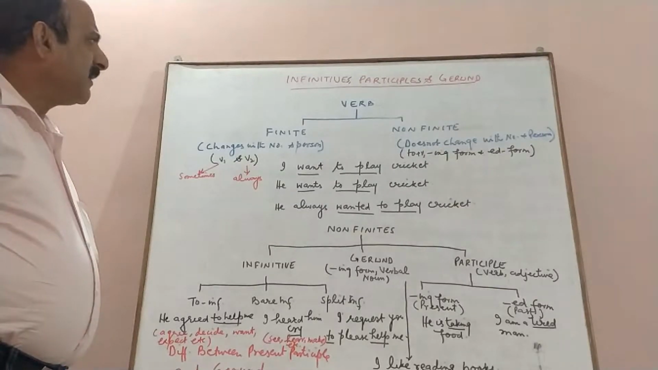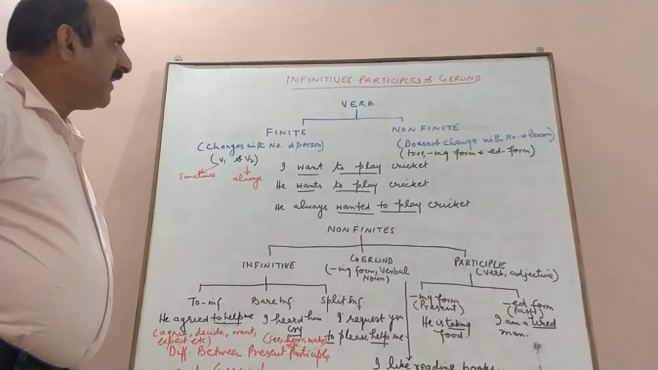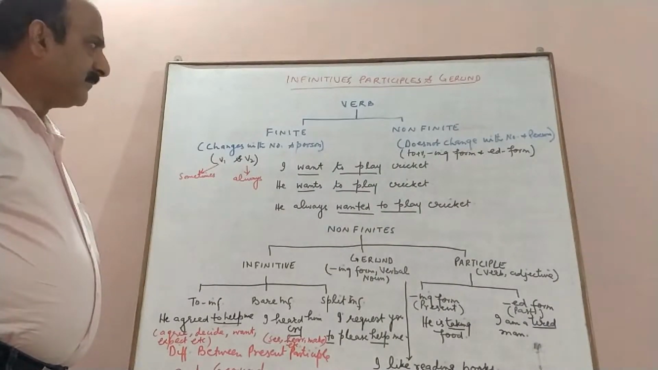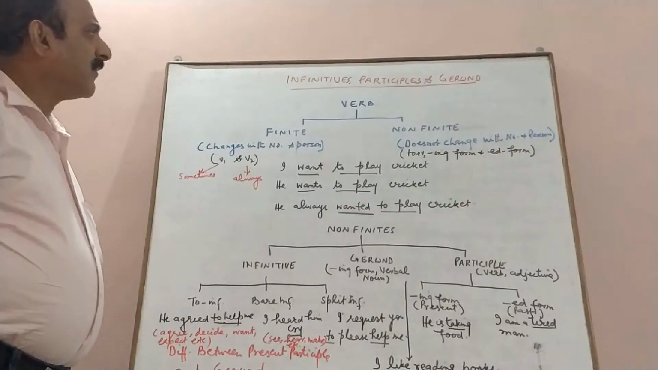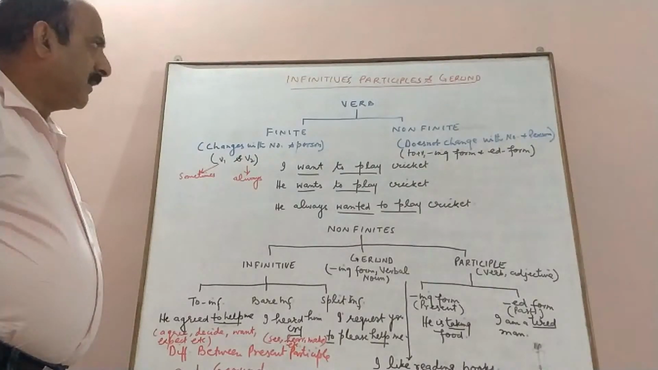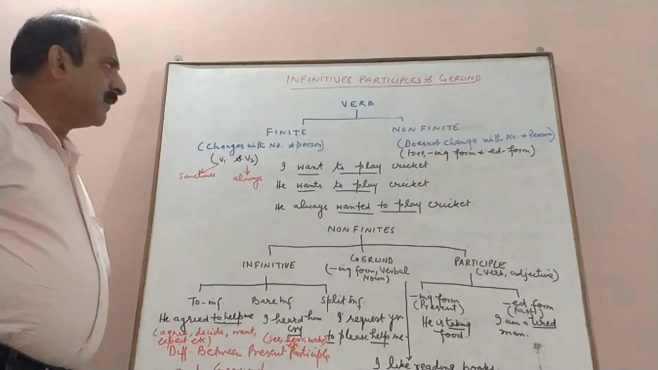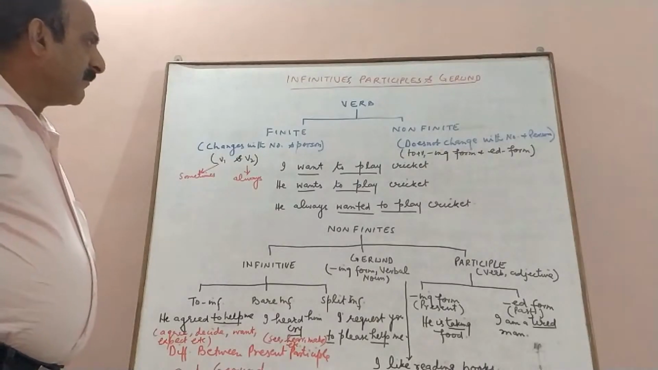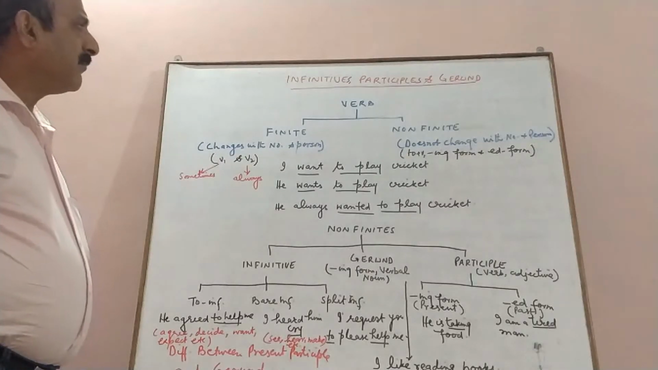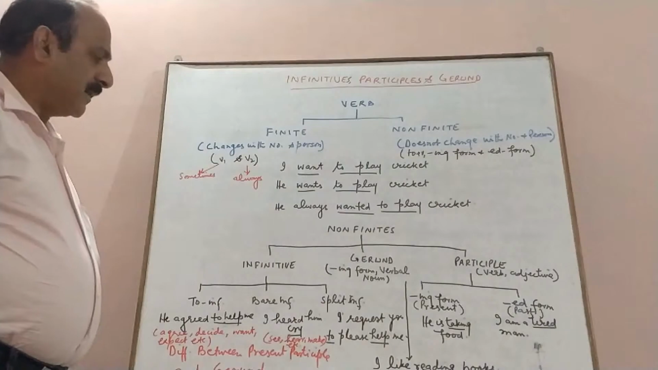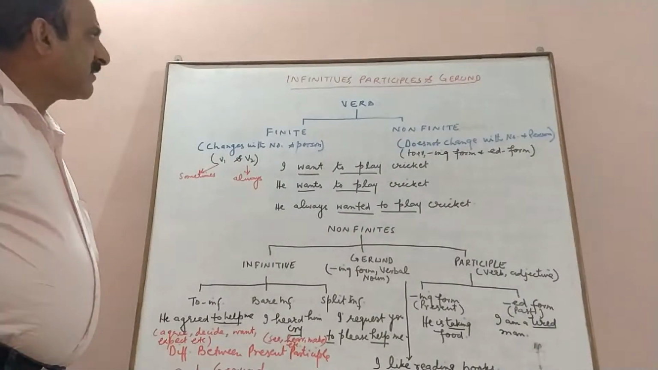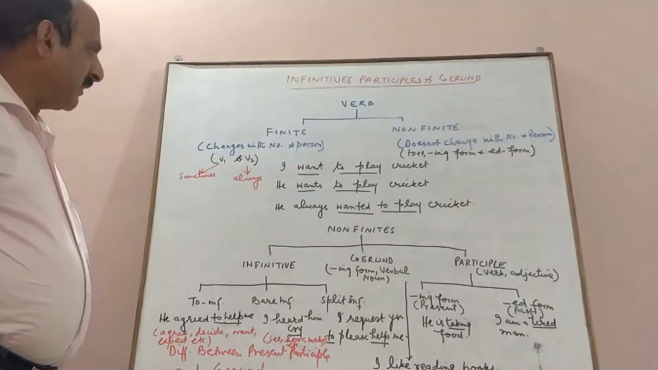Today we will be discussing infinitives, participles and gerund. They are collectively called non-finites, and only a few students are able to understand them. So these are very important parts of grammar, and so we will discuss each of them in detail today.